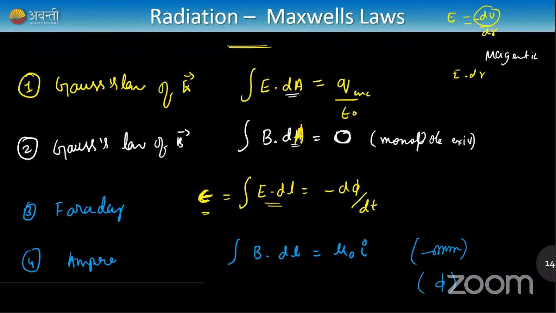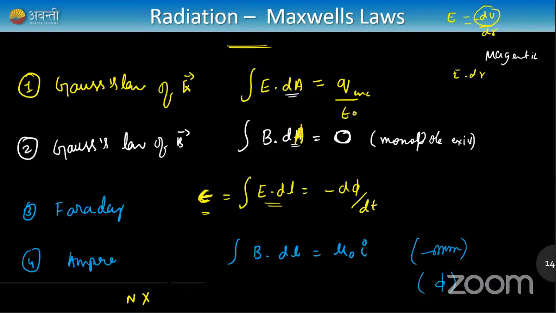Okay, and these are very important. Can you notice one thing, guys? There is no name. First is Gauss law for electric field, second is Gauss law for magnetic field, third is Faraday's law, fourth is Ampere's law. There is no name of Maxwell, but we call it Maxwell's equations. Why do we do that? Because James Clerk Maxwell was the person who took all of these four laws and explained the complete aspect of electromagnetic radiation.